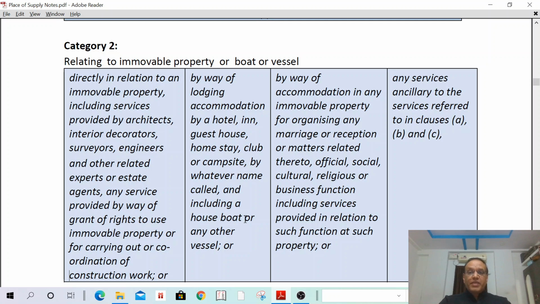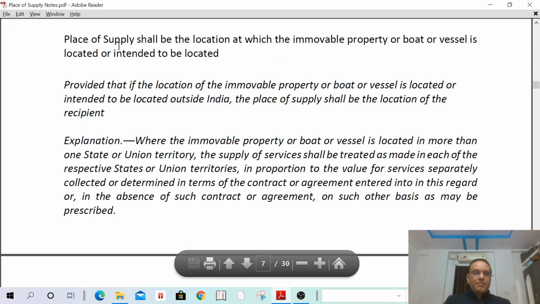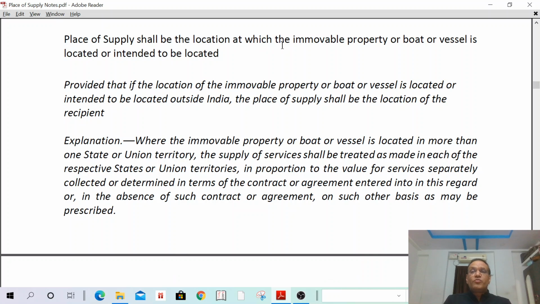And the third one, accommodation in any immovable property for organizing any marriage, any reception, or any official programs. All these things, and any ancillary service for these three also. What is the place of supply? Place of supply shall be the location where it is located. The place of supply shall be the location at which the immovable property or boat or vessel is located.